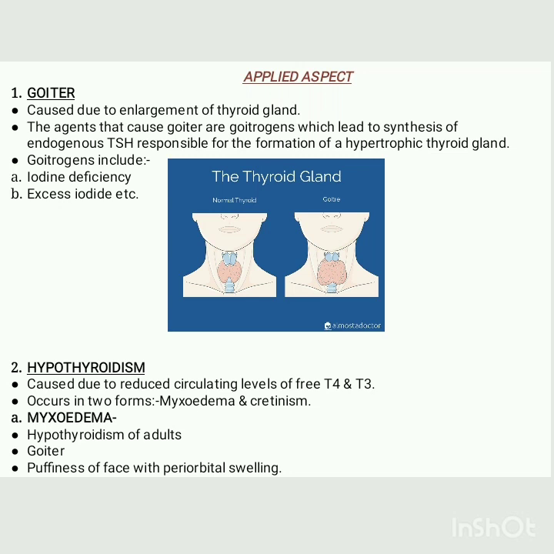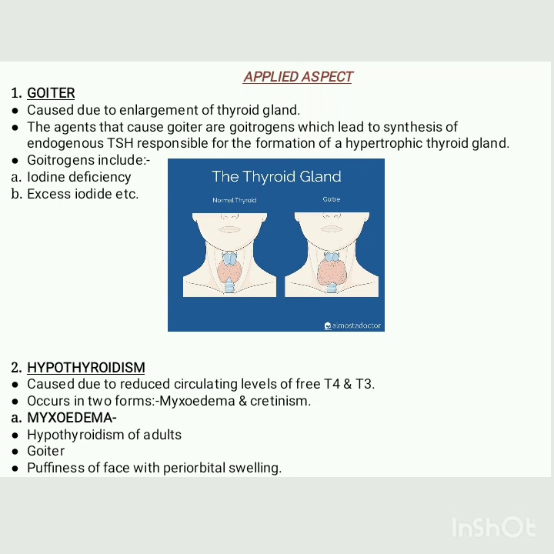Next is hypothyroidism, meaning the reduced release of T4 and T3 from the thyroid gland. It occurs in two forms. First is myxedema, second is cretinism. Myxedema is basically hypothyroidism in adults that leads to this disease. The symptom of this disease is goiter, that is enlargement of the thyroid gland.